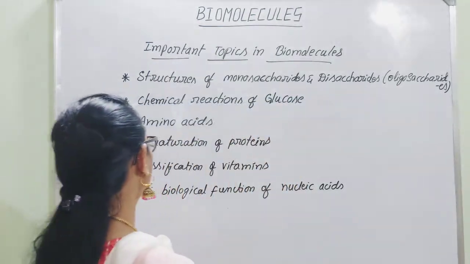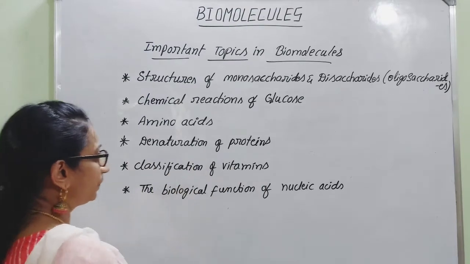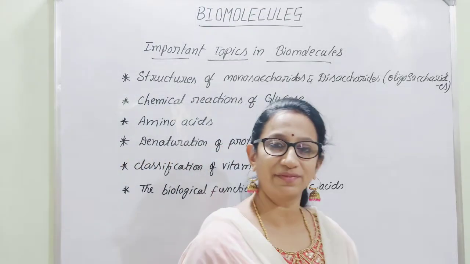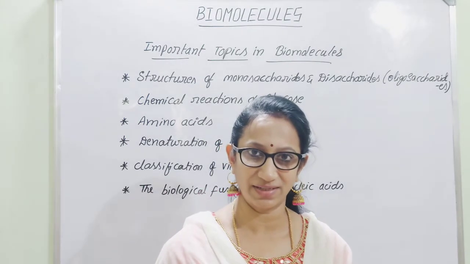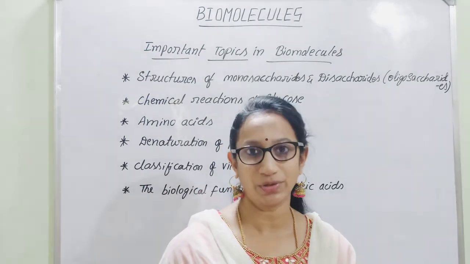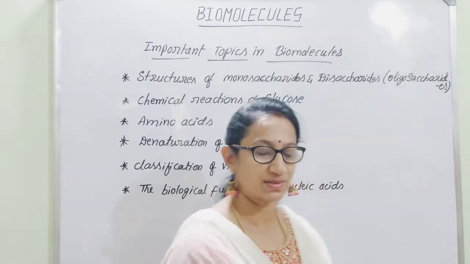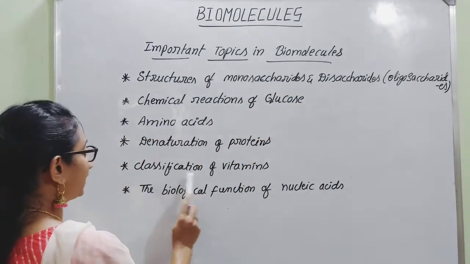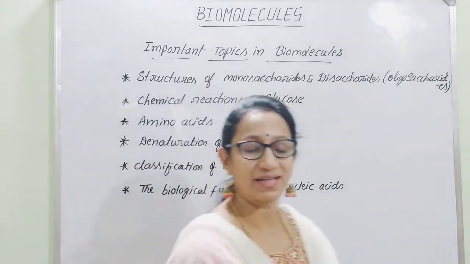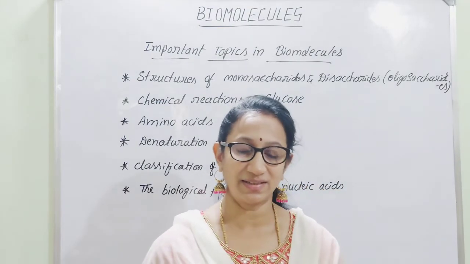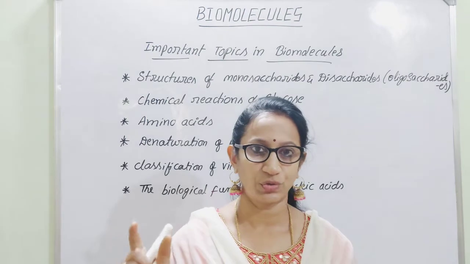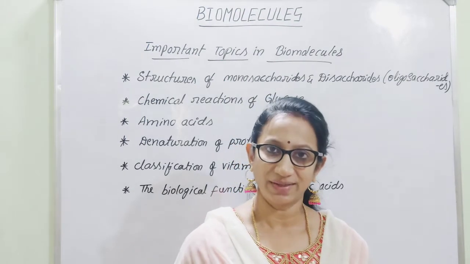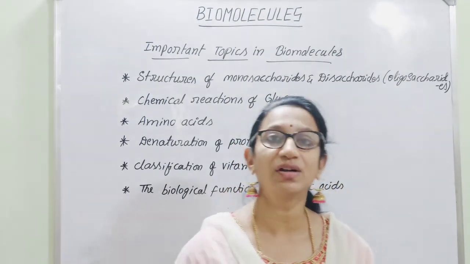Then if you come to denaturation of proteins, you should know the definition of what is denaturation of proteins, which are the sources which are needed and what are the methods we apply for denaturation of proteins. Then regarding classification of vitamins, we can classify the vitamins based on their solubility, whether they are soluble in water or insoluble in water, and you should know the examples of those vitamins which are water soluble and which are not water soluble.